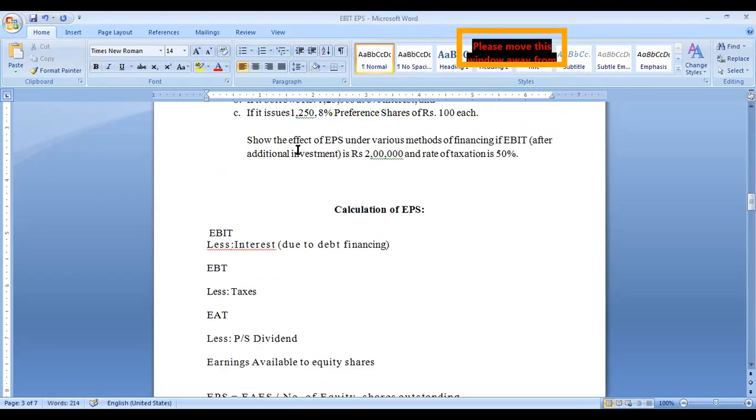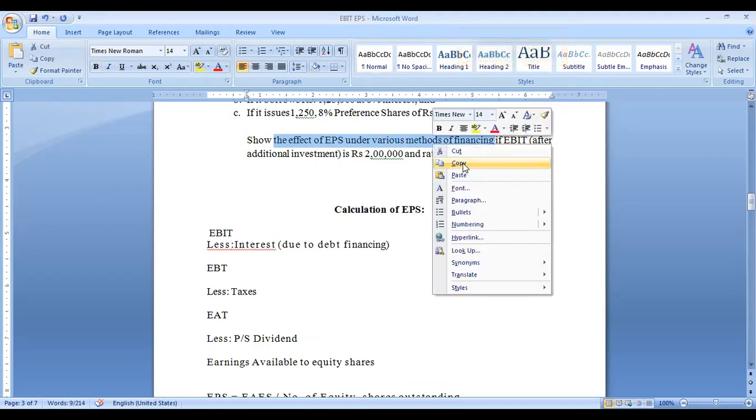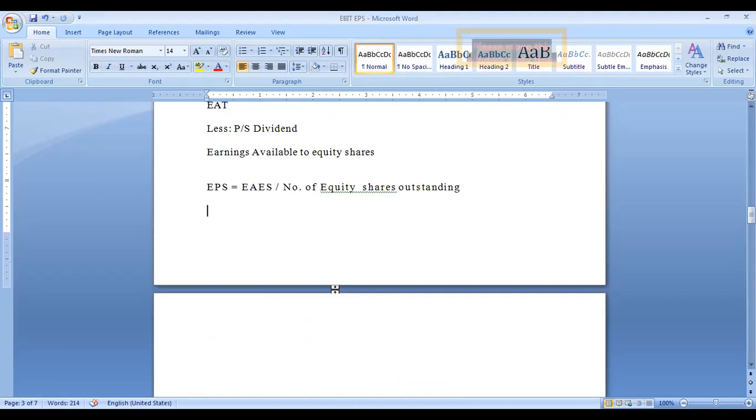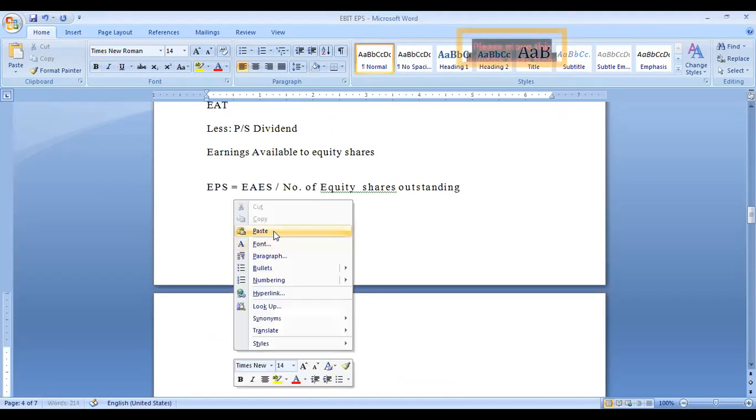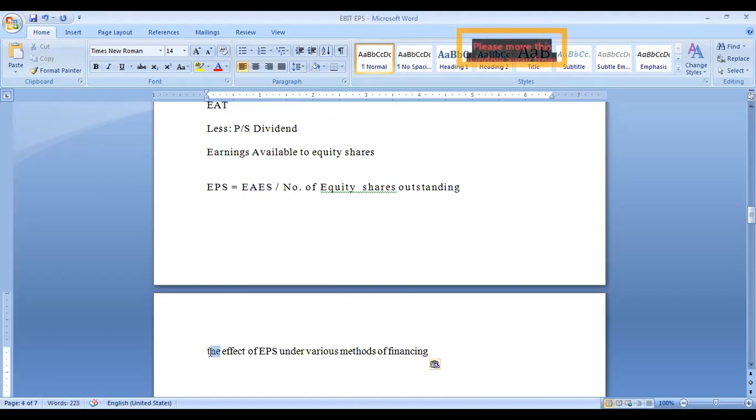In this problem you are asked to show the effect of EPS under various methods of financing.